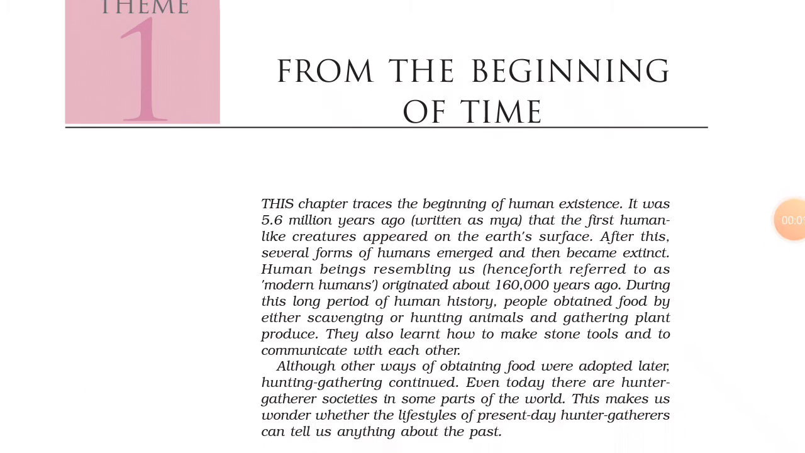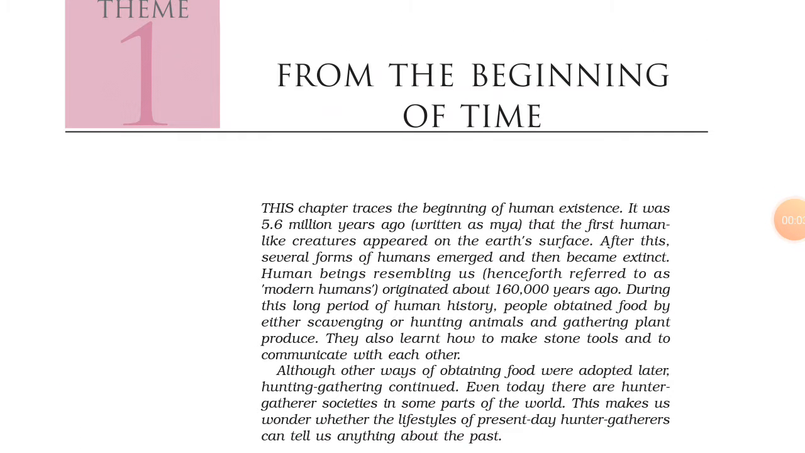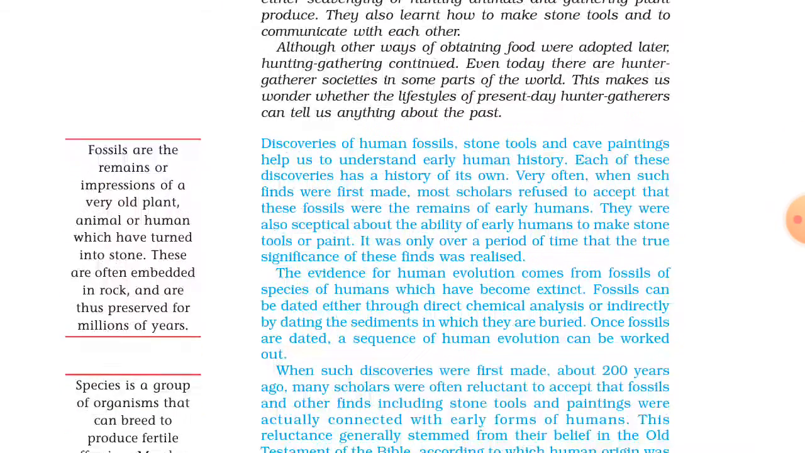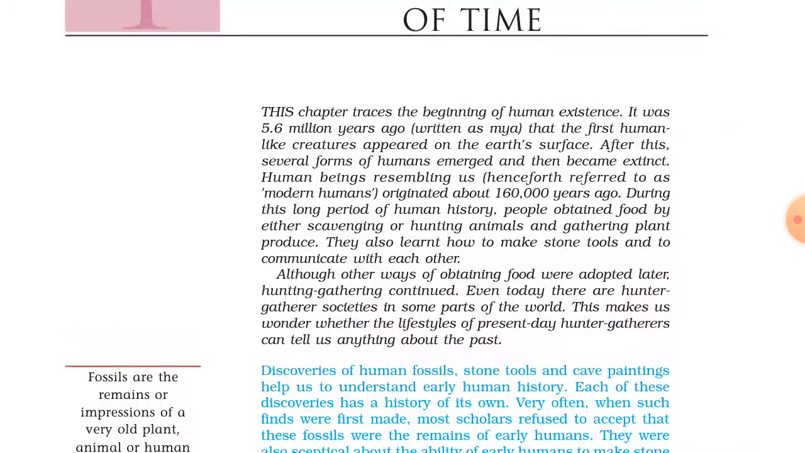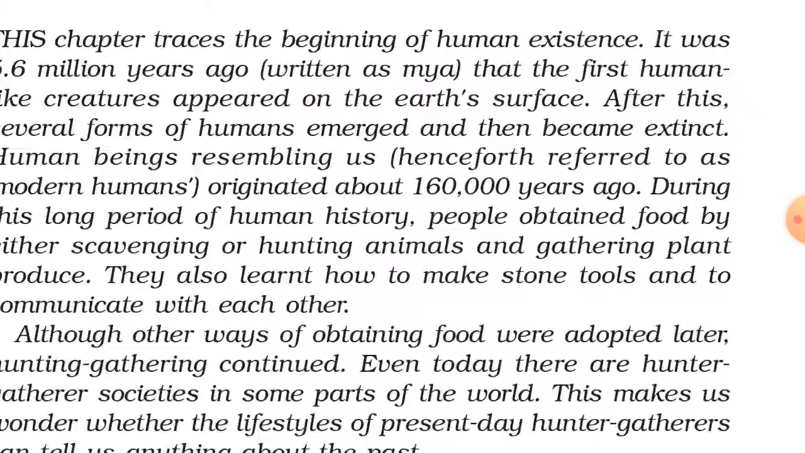Good morning, students. Today I am telling you the conclusion of the first chapter, From the Beginning of Time. In this chapter, we have discussed the appearance of human-like creatures on the earth. It was 5.6 million years ago when human-like creatures appeared on the earth, and 160,000 years ago the modern human appeared on the earth.